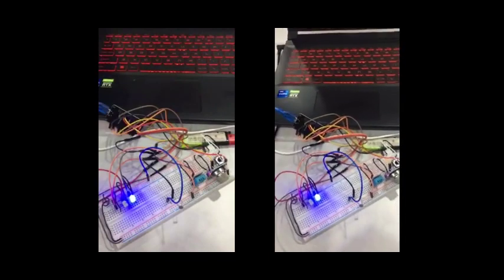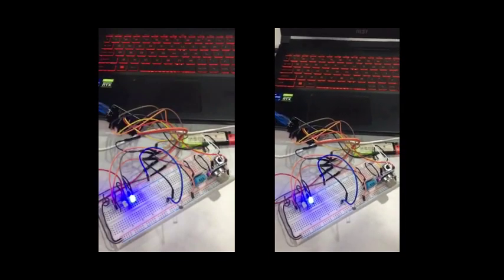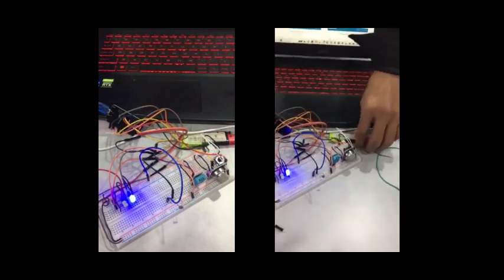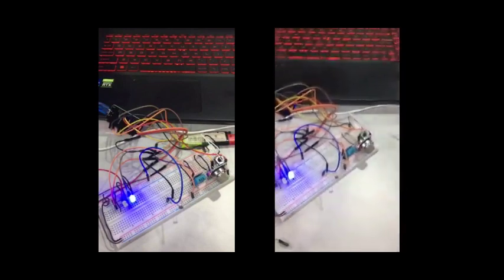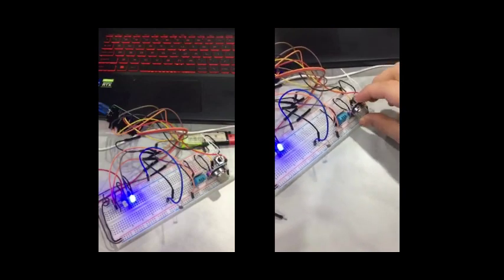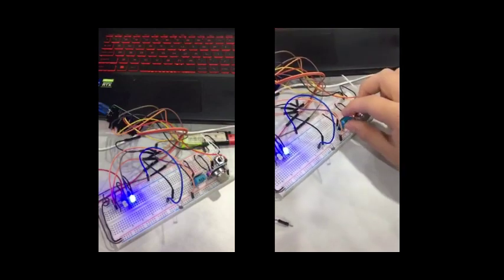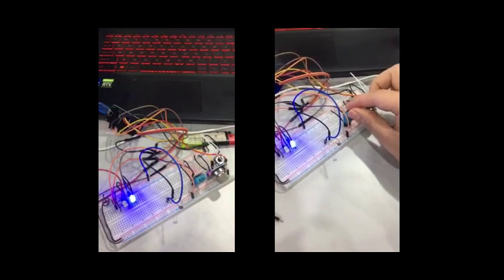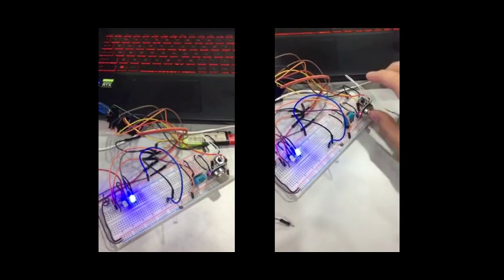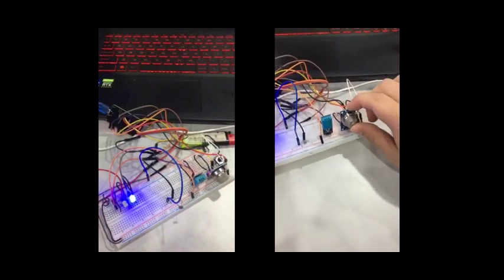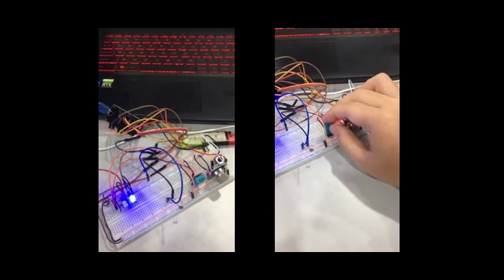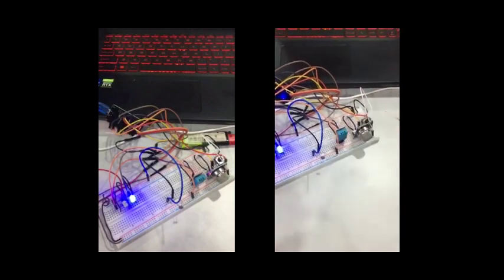Ini adalah projek sensor saya. Salah satu projek sensor saya yang saya ada. Di sini MQ5, DHT11 dan LDR sensor. MQ5 ni dia akan detect gas, ni detect api, yang detect cahaya.